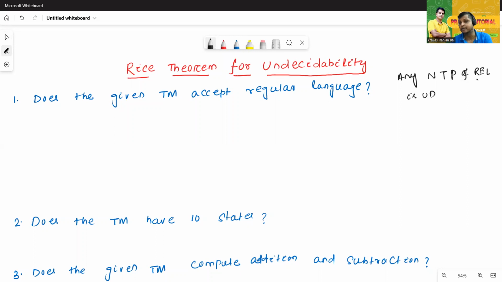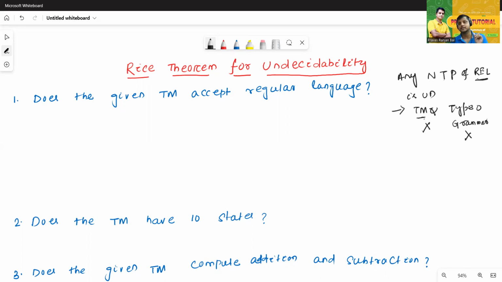This is very important. Here we find the non-trivial property of a recursive enumerable language. But we cannot apply the Rice theorem on Turing machines and type 0 grammar. We cannot apply this non-trivial property, this Rice theorem, on Turing machine and type 0 grammar.